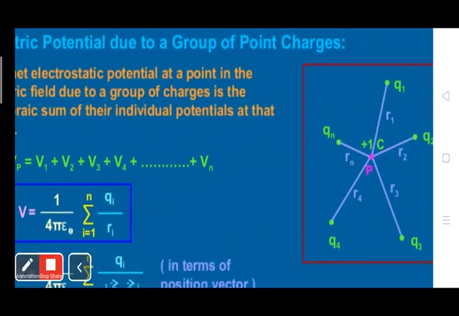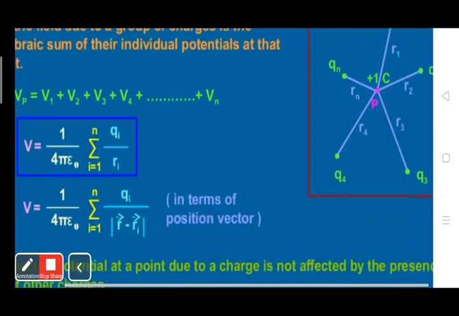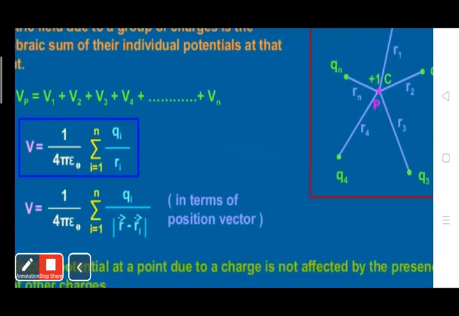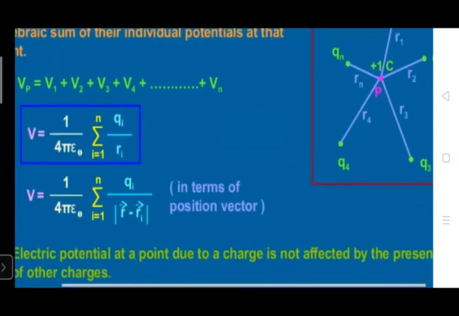Clear? This is the potential due to a system of charges. In terms of position vector, it is 1 upon 4 pi epsilon naught Qi upon modulus of R vector minus Ri vector. Here modulus means the magnitude of the distance.